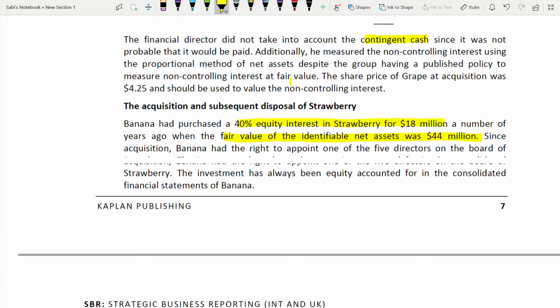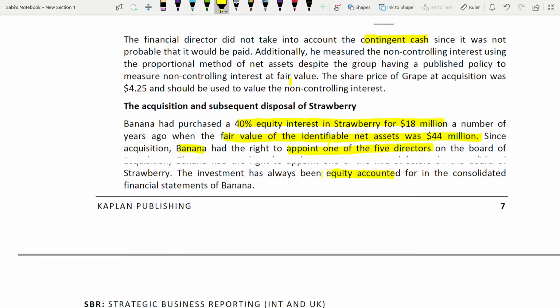Since acquisition, Banana, the parent company, had a right to appoint one of the 5 directors on the board of Strawberry. Since they are an associate, they are giving some more information to say about your influence. The investment has always been equity accounted for in the consolidated financial statements of Banana, that is the parent company.